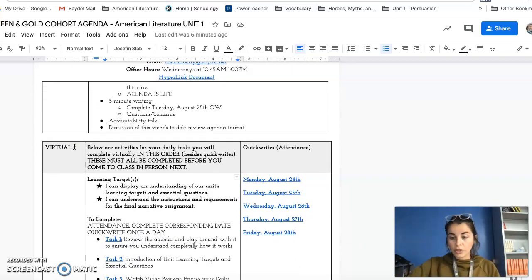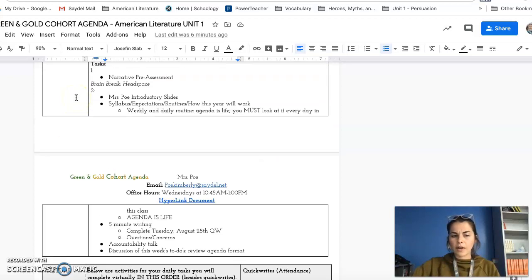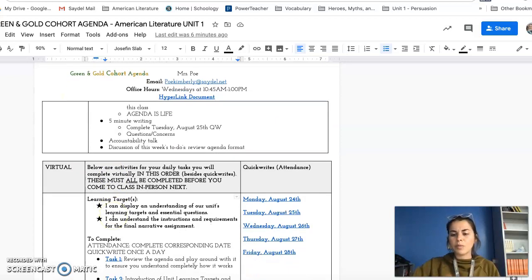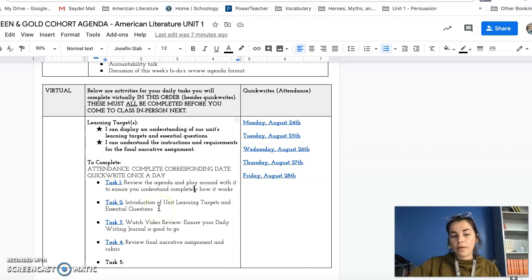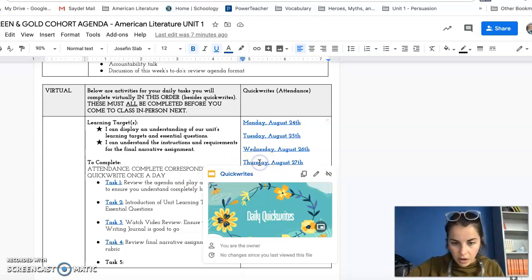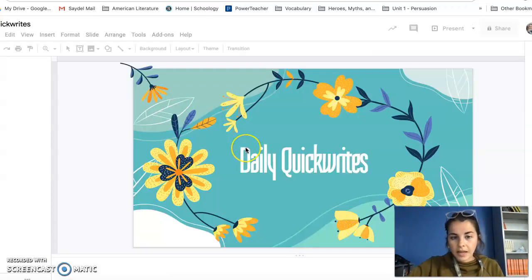So if you do not have physical in class on Monday and Tuesday, you just always know, like, whoop, I just need to shoot down to the bottom. I don't have to worry about this stuff that we're doing in class because we'll get to that on a different day when we're in person. And it is the same thing for the Monday and Tuesday in-person group. They are not physically in class on Thursdays and Fridays, so they'll have to come here and they'll have to say, okay, Thursday, I have to open this up, and I have to complete the quick write.